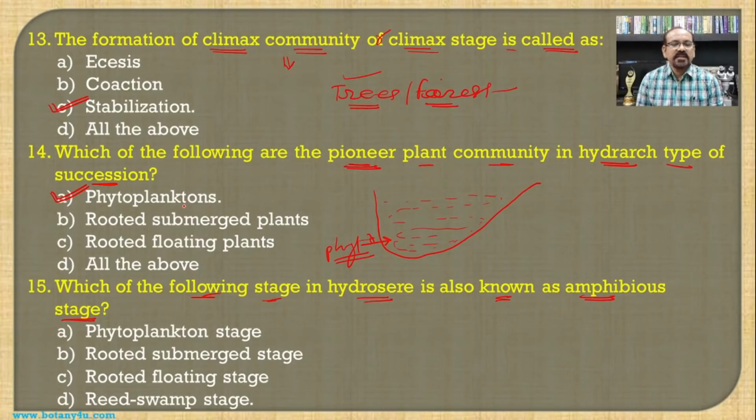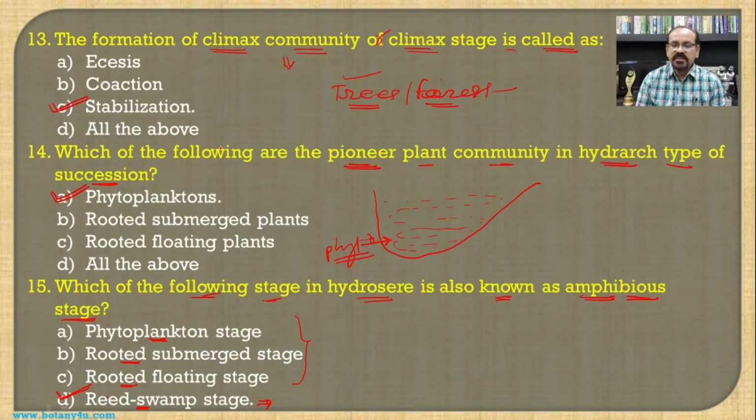If you see the different stages like the phytoplankton stage, then rooted submerged stage, rooted floating stage, and the reed swamp stage, out of these, the first ones are the completely aquatic stages in the hydrosere. But the reed swamp stage has the characteristic feature which shows amphibious nature, as it grows in a condition in the middle between the hydrophyte and the mesophyte, and hence the reed swamp stage is also known as the amphibious stage of the hydrosere.